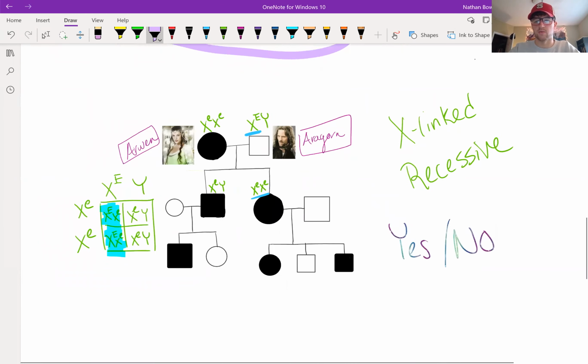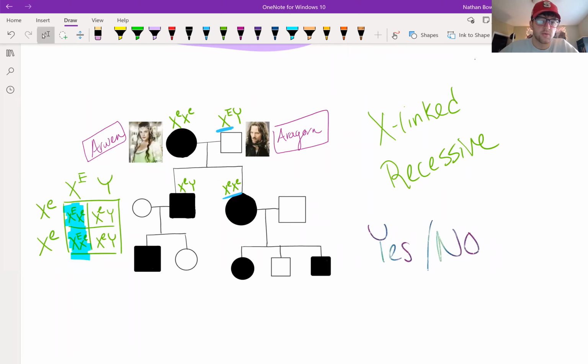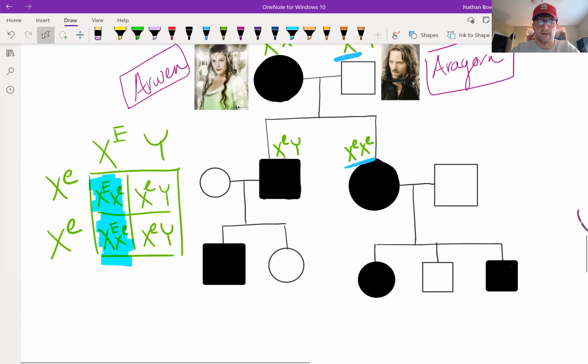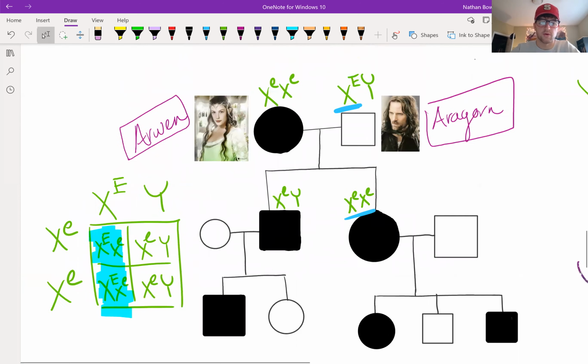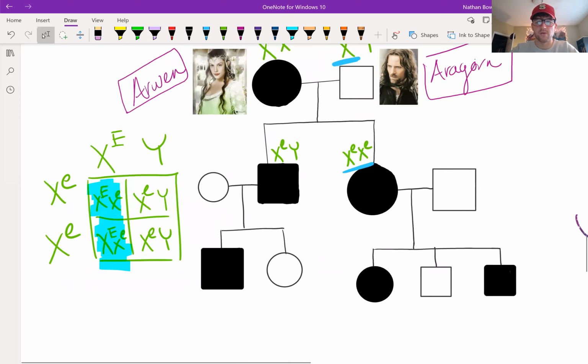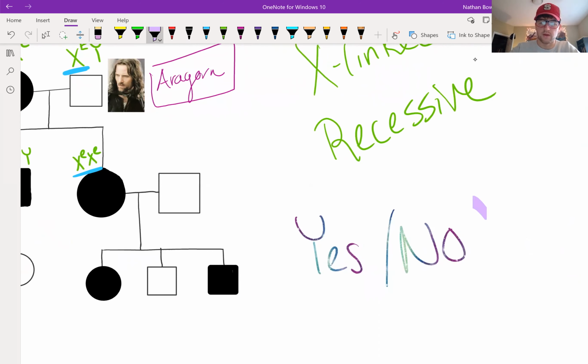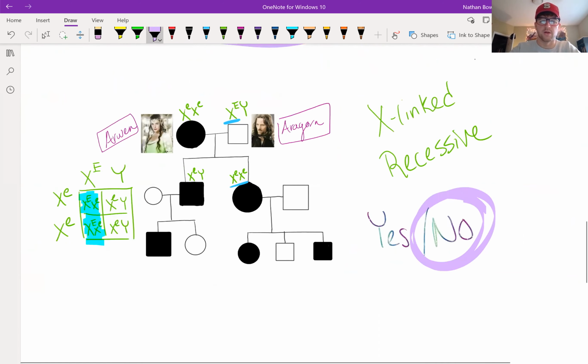Now we look at X-linked recessive. X-linked recessive means Arwen would have to be homozygous for the small allele, where Aragorn would have the big capital E allele on the X chromosome. When we look at both their children, the son looks fine, because the son inherited his X chromosome from the mother. But the daughter would have to have a capital E allele, according to this Punnett square on the left, because she gets one of her X chromosomes from the father. A father only has a capital E X chromosome, and therefore X-linked recessive cannot be a method of inheritance.